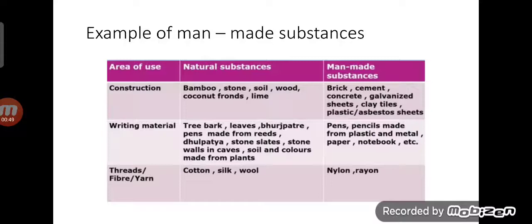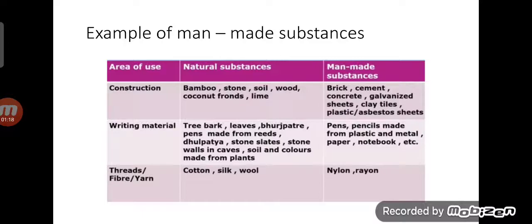In case of construction, we are using bamboo, stone, soil, wood, coconut fronds, lime. Okay, children? These are the natural substances. Now, in case of man-made substances, for construction we are using brick, cement, concrete, galvanized sheet, clay tiles,